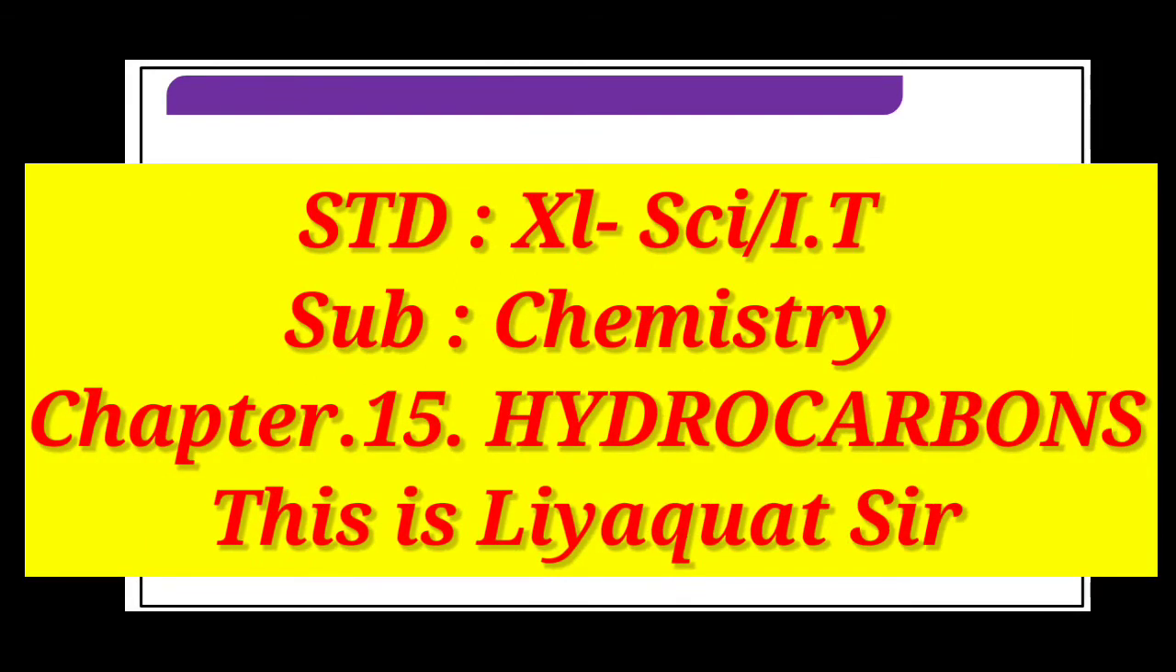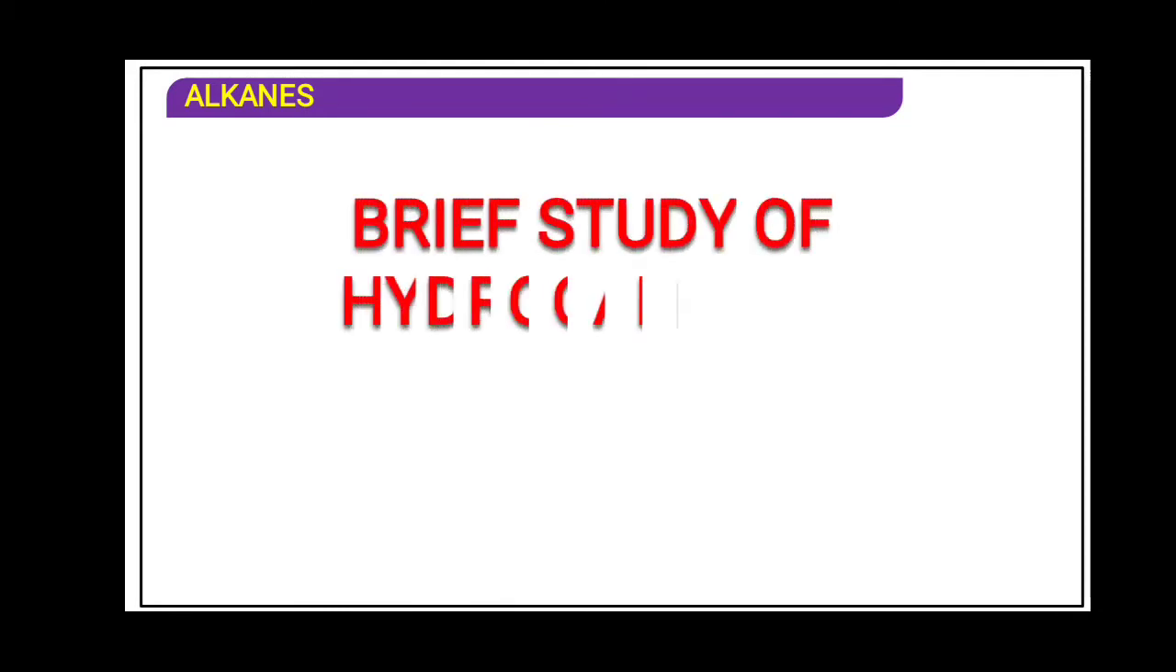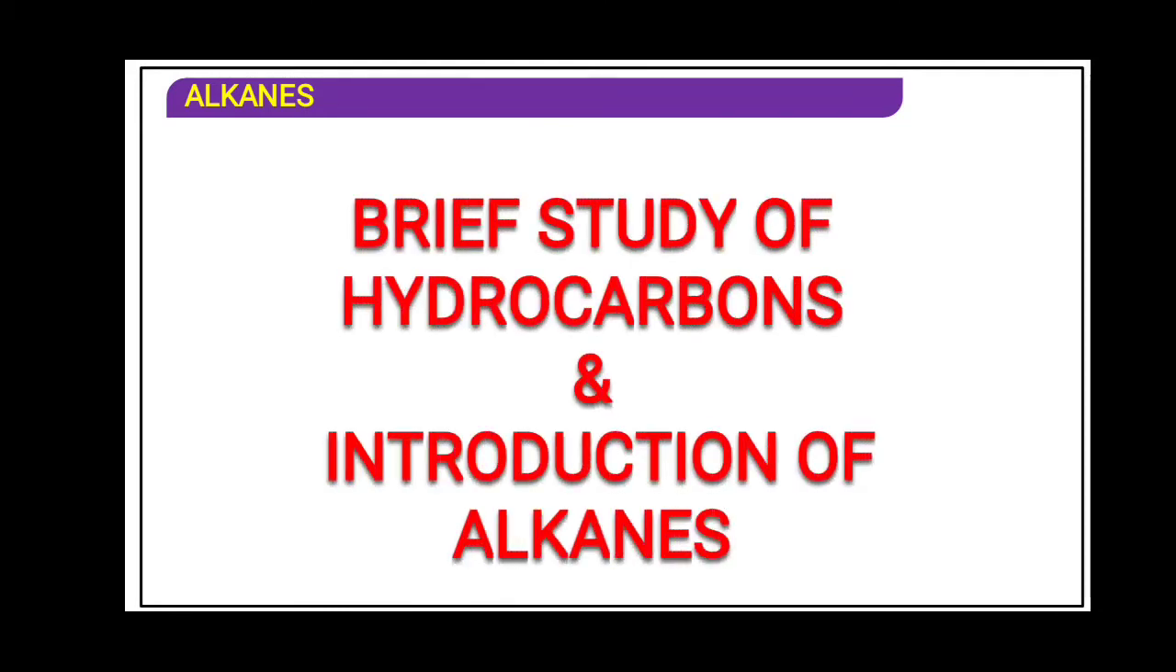Now students, today we are going to start a new chapter, that is chapter number 15, hydrocarbon. The hydrocarbon chapter comprises 4 parts: alkane, alkene, alkyne and aromatic compound, that is single bond, double bond, triple bond and aromatic compound. Aromatic compound you have seen the example in 10th standard, that is benzene ring. Let's go ahead with the introduction of alkane. Brief study of the hydrocarbon and the introduction of alkane we will see.